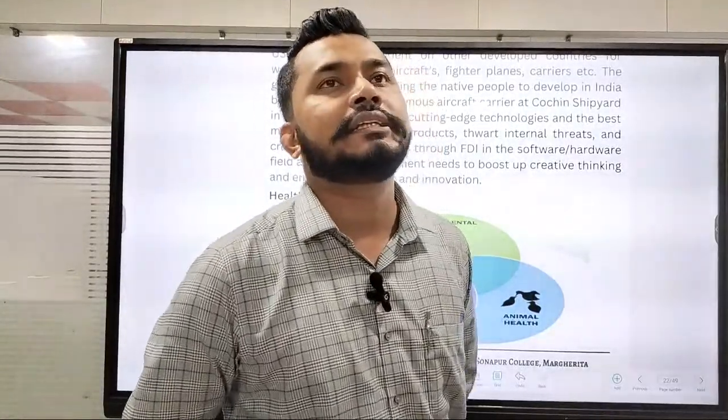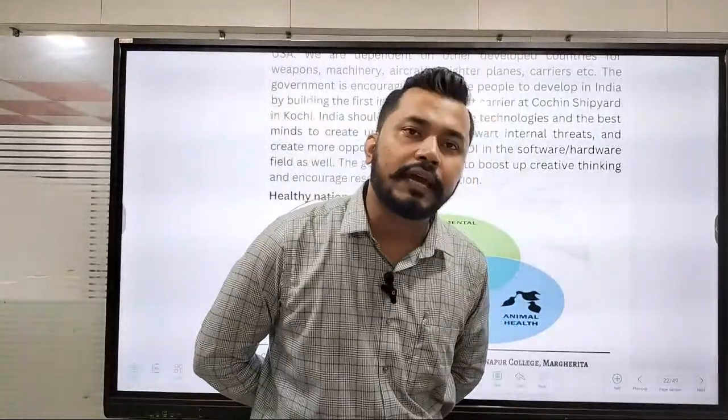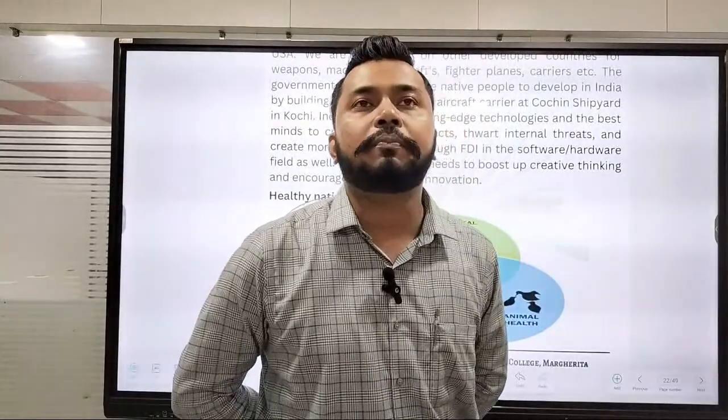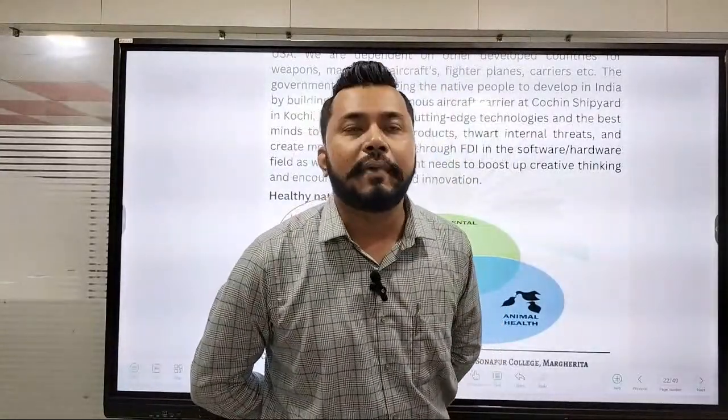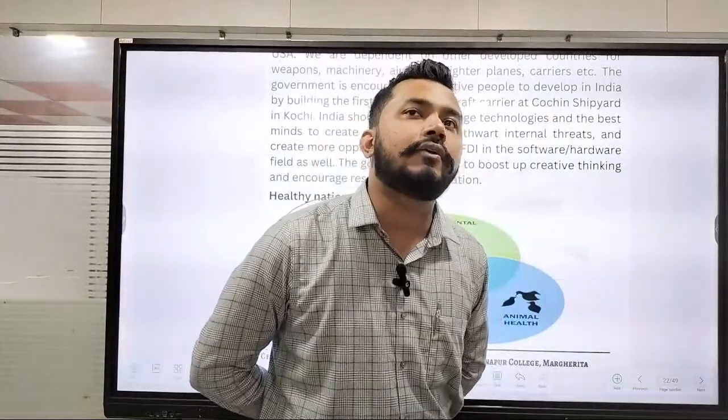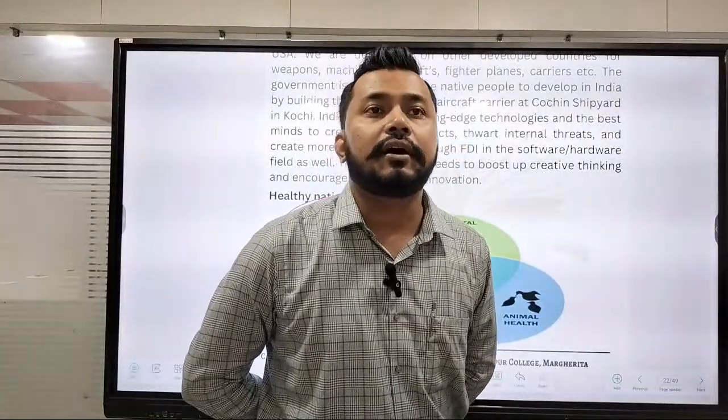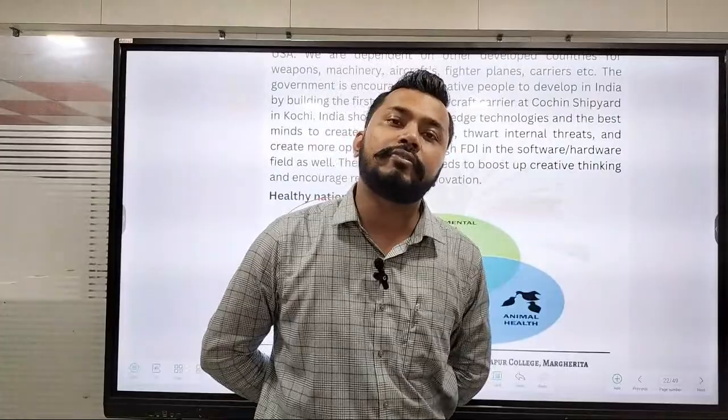When the corona covid pandemic came, we have seen how our scientists, our medical institutions and our medical physicians worked hard to prevent such pandemics.